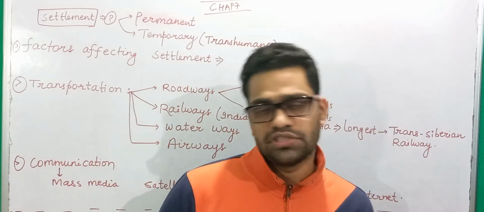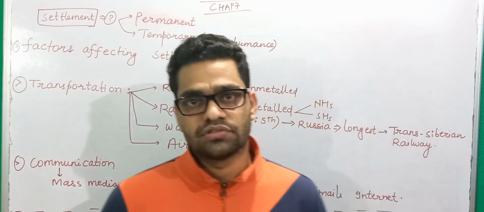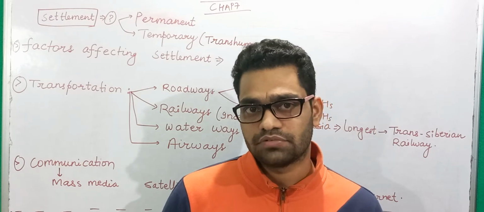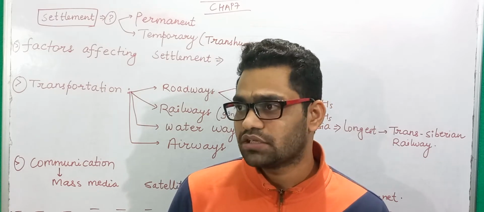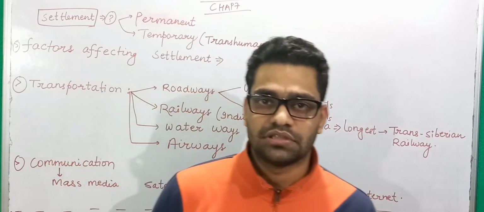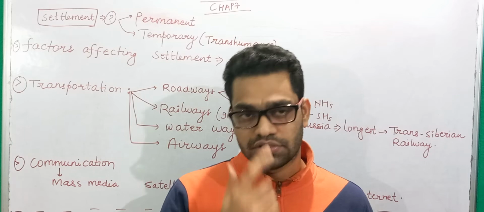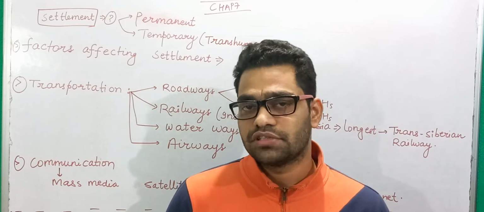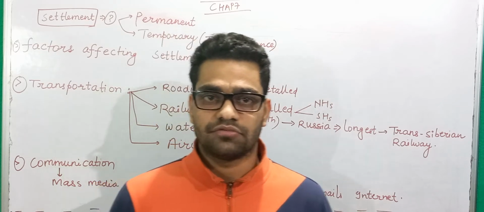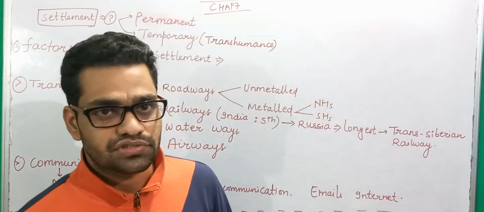Okay, so this chapter is with regard to a new type of geography, that is human geography. This is something we will be dealing with in this chapter. We will start with the human environment, the settlements that we have, the types of settlement, and the factors that determine the settlements. Then we have to study transportation and communication in this chapter. So without wasting any time, let's start our discussion today.